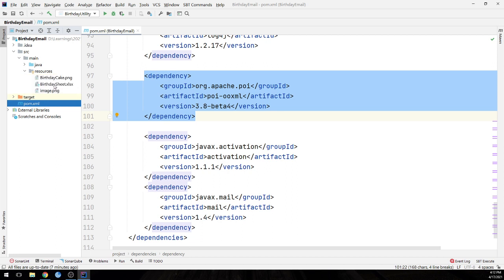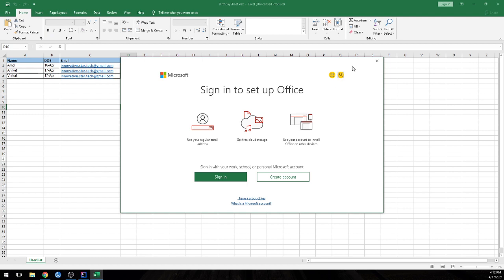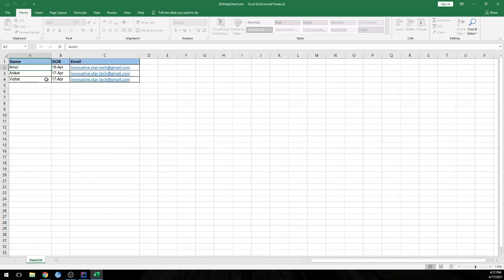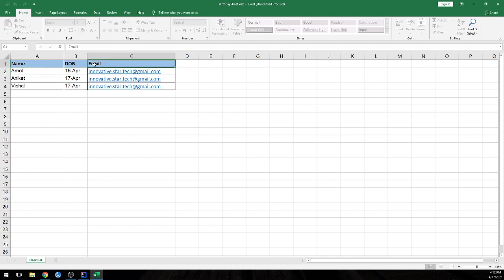So this is the Excel sheet. In the Excel sheet, we'll find the candidate name, then the date of birth of the respective candidate, and an email ID. Suppose we have randomly picked Amol, Aniket, Vishal. These are the three candidates, and we can add more till the end. Amol has 16 April, Aniket has 17, that is today, and Vishal has 17, and we can add the respective email IDs. For the time being we have added our channel email only.